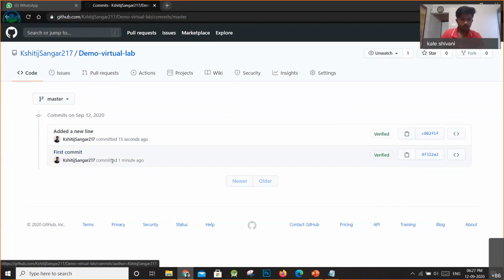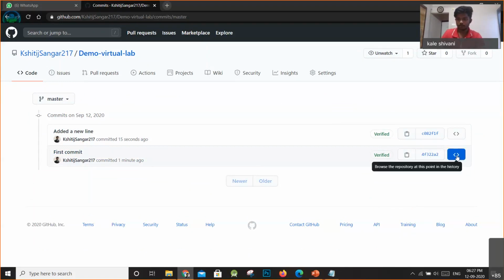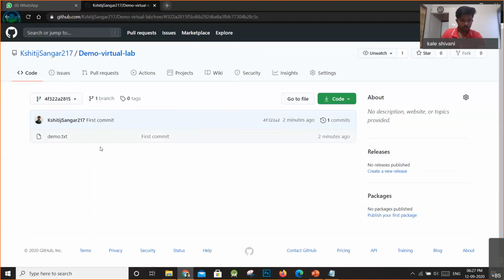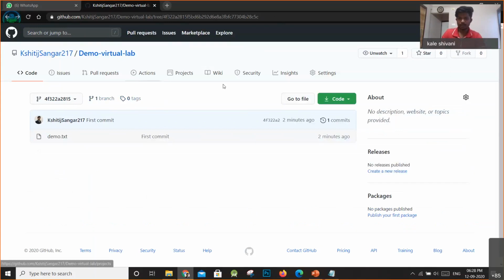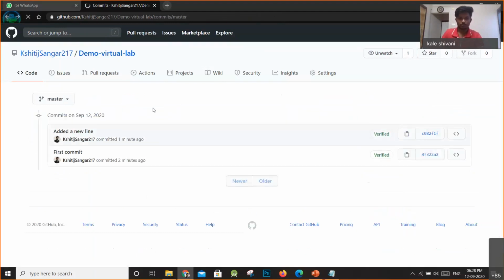Okay, so if you want to use this previous version, you just have to come here. You keep clicking on this code button, the code logo, and now look, you can see that this was our first commit, and when you click on this file, the second line is not present here. So this is how you can use it. You can probably download this code and edit it with your project. So this is how version control helps you.